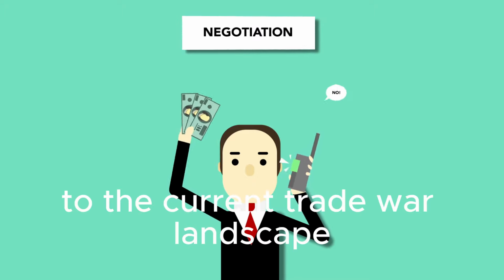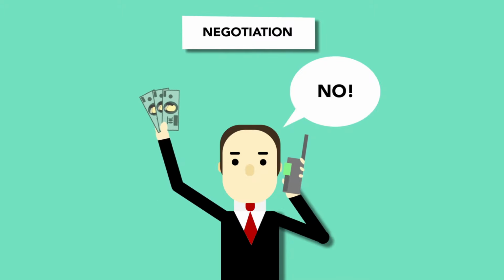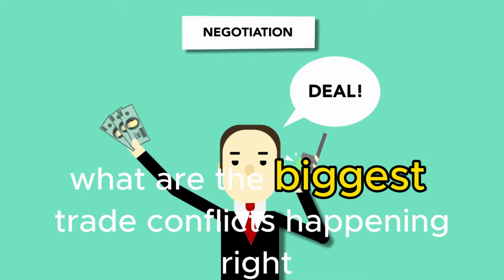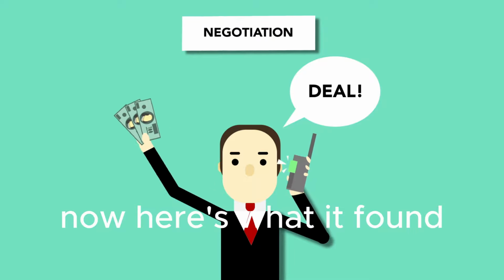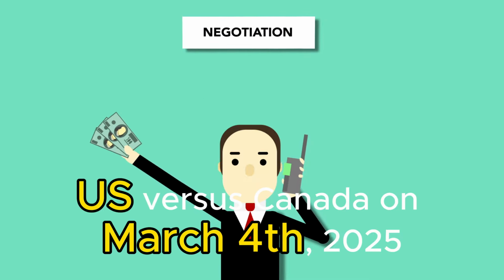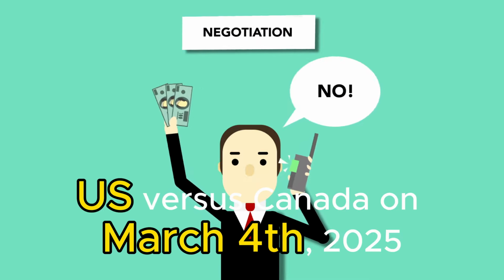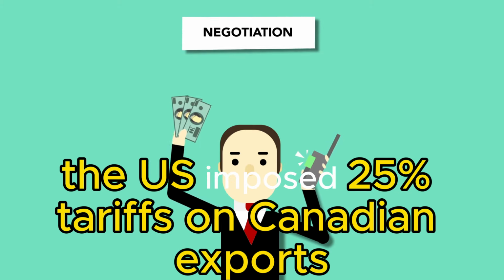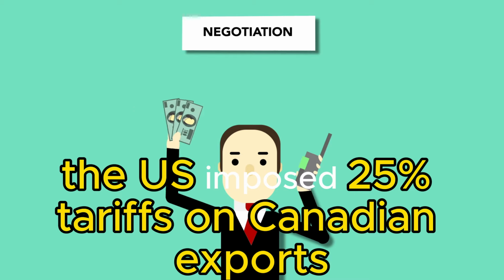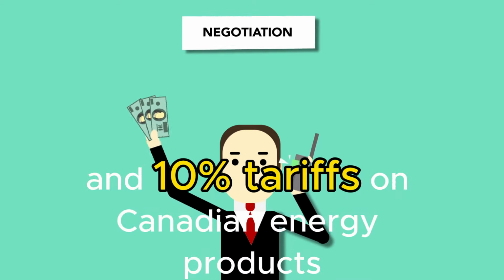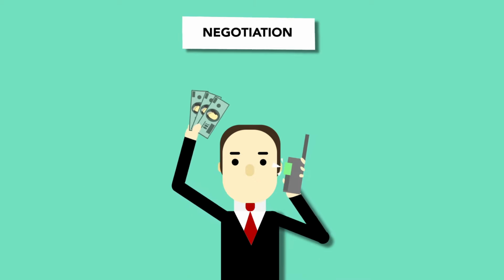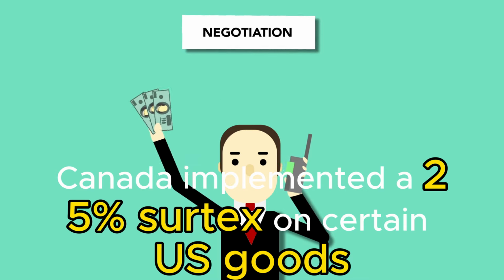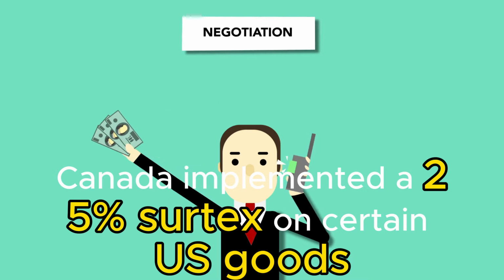2. The current trade war landscape. We asked AI, what are the biggest trade conflicts happening right now? Here's what it found. US versus Canada. On March 4, 2025, the US imposed 25% tariffs on Canadian exports and 10% tariffs on Canadian energy products. In response, Canada implemented a 25% surtax on certain US goods.